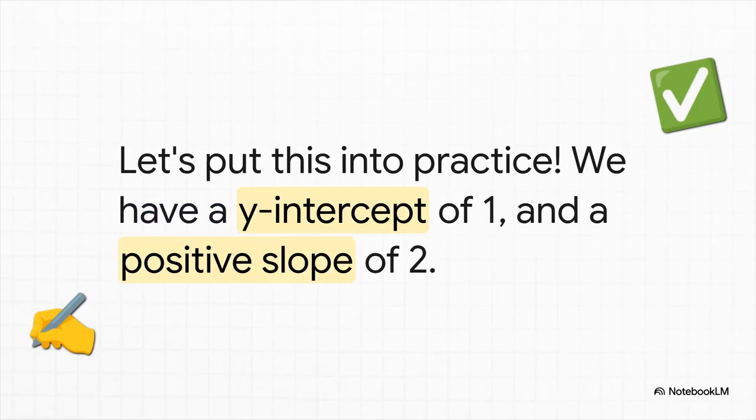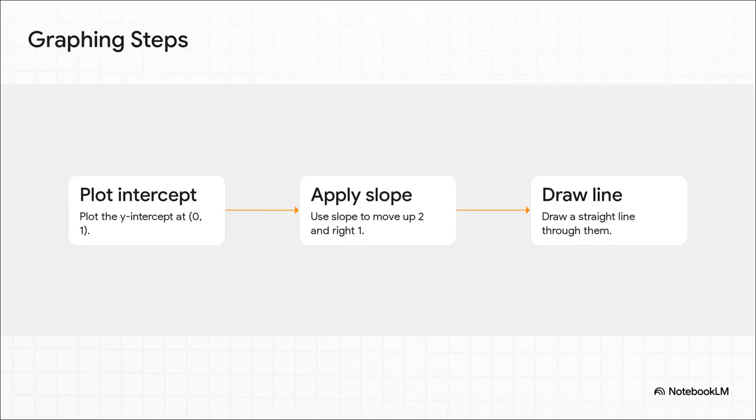Let's pull this machinery out of the abstract and actually put it into practice with a specific example from the text, graphing the function y = 2x + 1. To map this out, we just isolate our components. Looking right at the equation, we can immediately identify our y-intercept as positive 1, and our positive slope as 2. And this brilliantly illustrates the sheer elegance of the process.